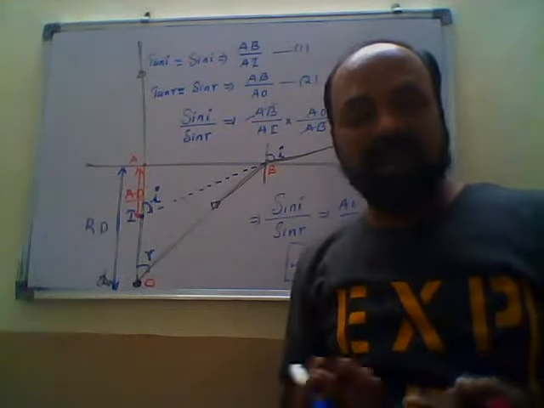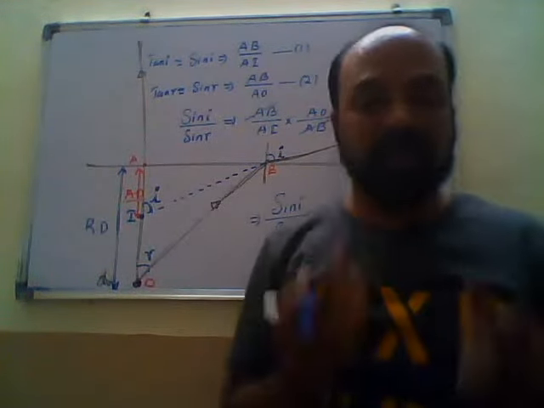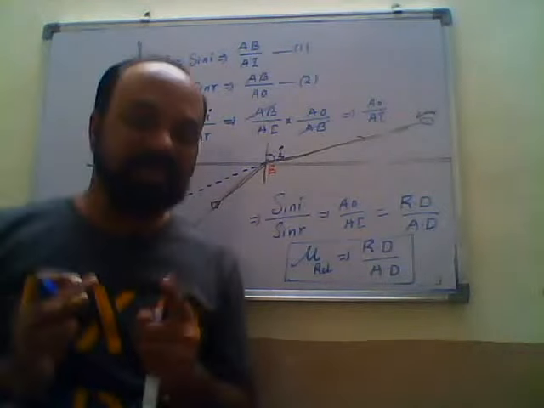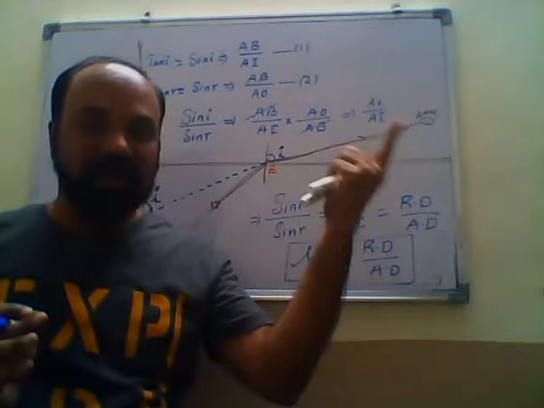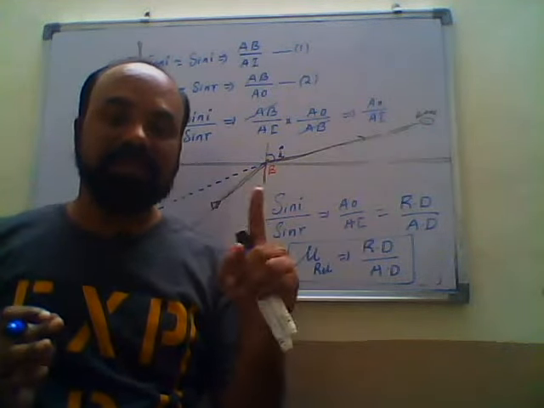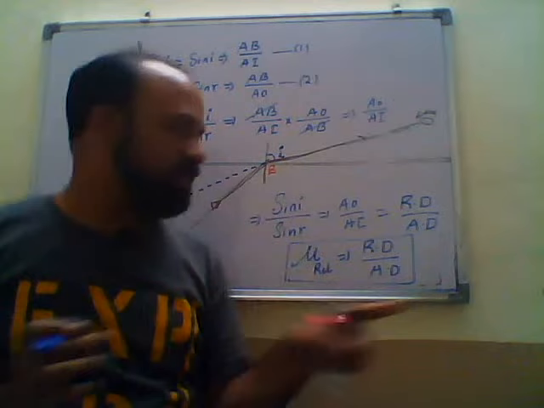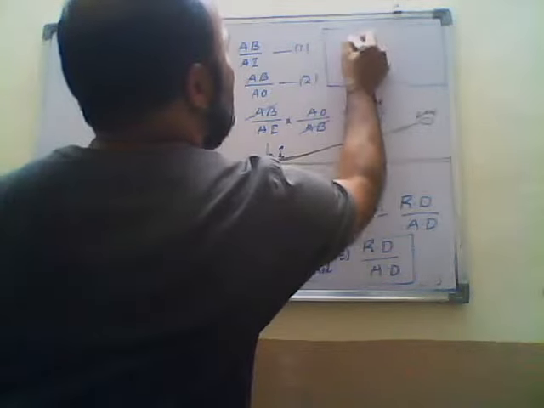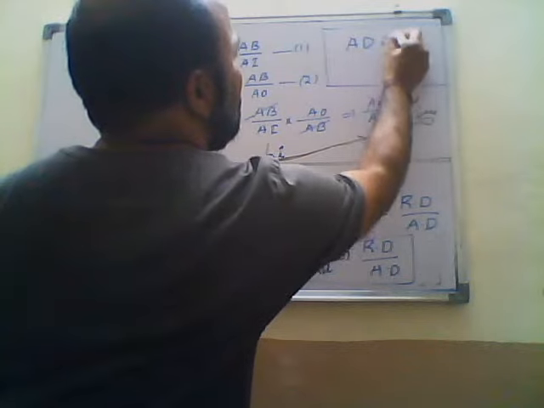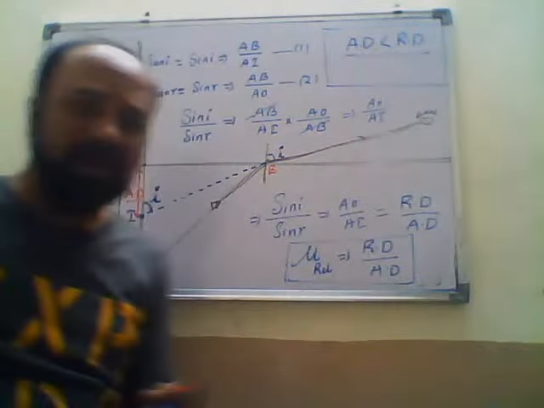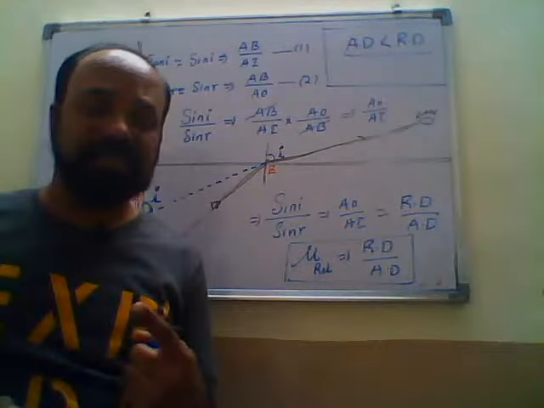Whenever the observer is in the rarer medium, that is in air, and the object is in the denser medium, for him the apparent distance is always less than the real distance.